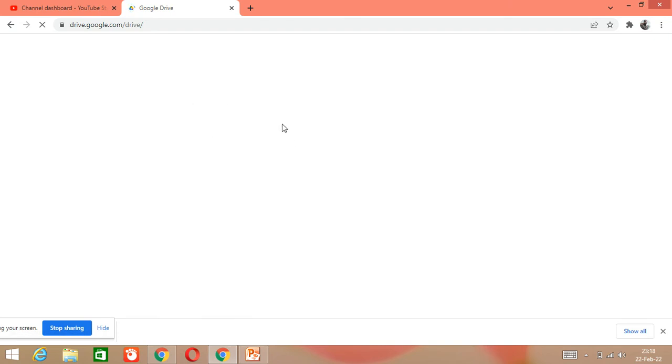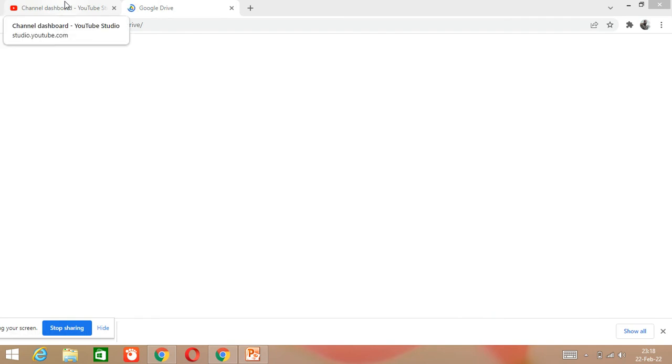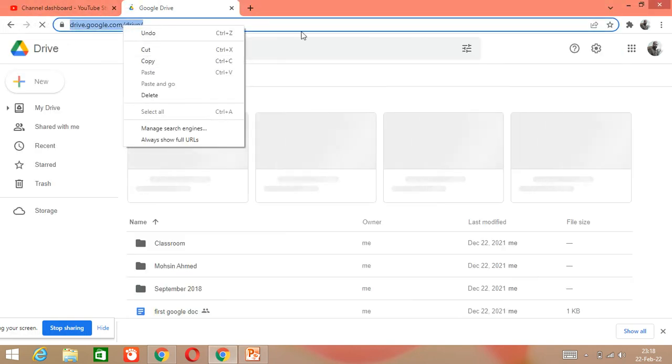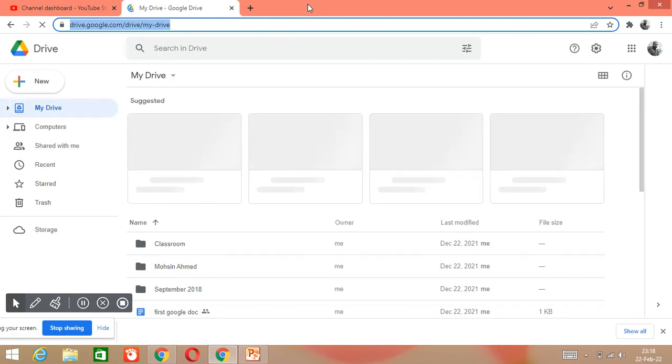Our internet connection speed is slow, that's why it's taking time. Usually it does not take time, but our connection speed is very slow right now. That's why it's taking some time.